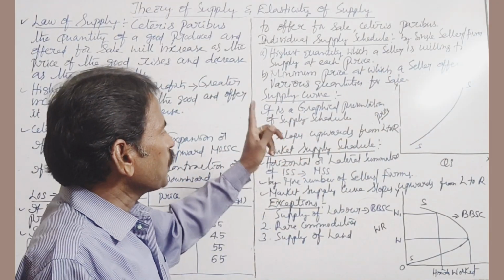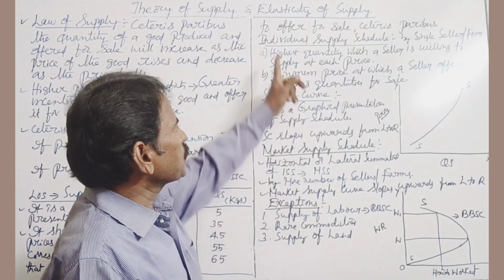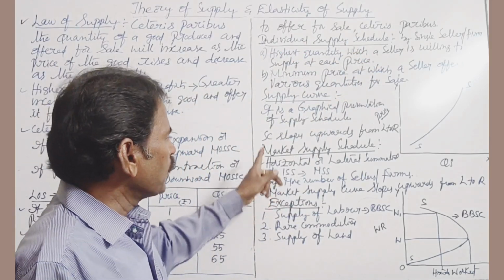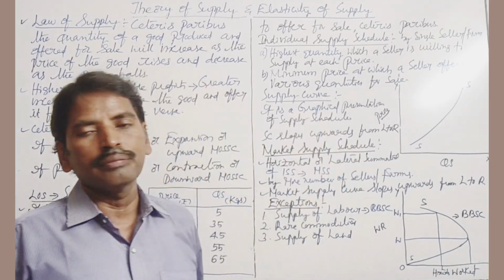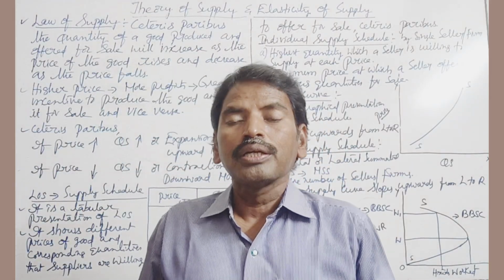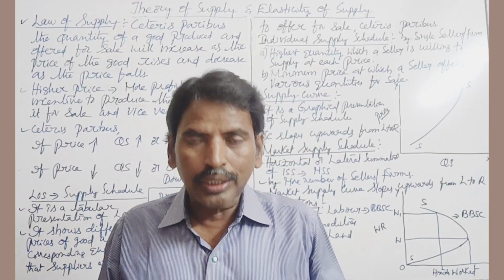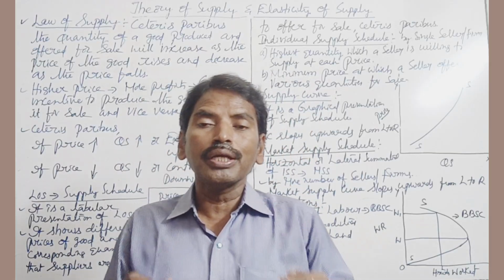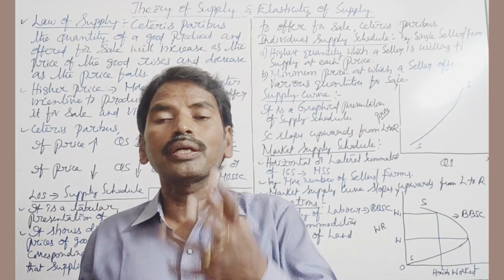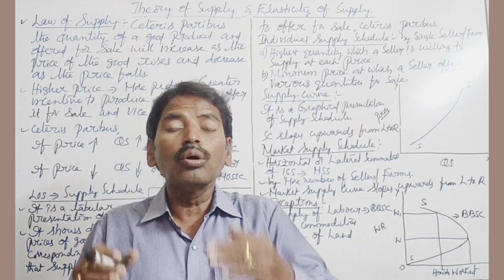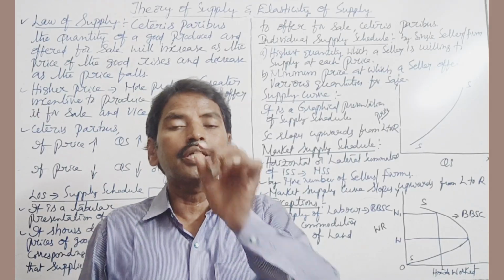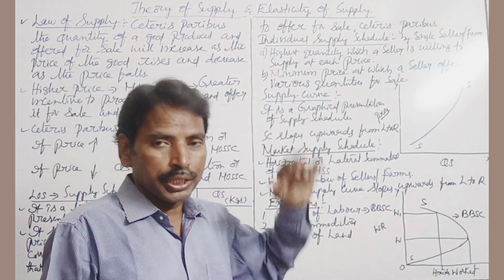That is called individual supply curve. This is called individual supply schedule. Now let us see the second one, market supply schedule. Market supply schedule shows the different quantities of a commodity that producers are willing and able to offer to the market at various prices during a given period of time, by more number of sellers, by more number of firms. That is called market supply schedule.